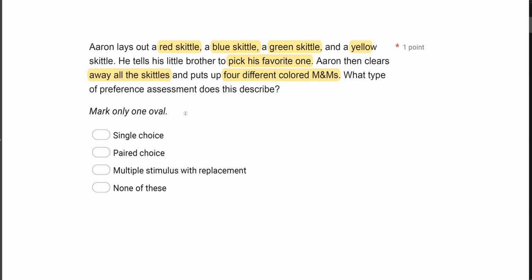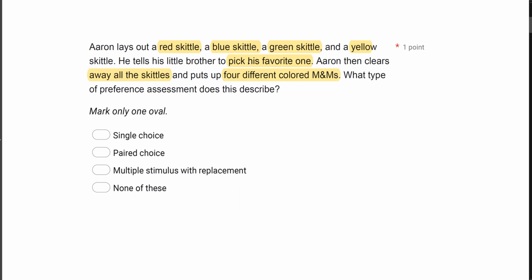Well, we know it's not a single choice because we've got 4 stimuli at once. We know it isn't paired choice because he's not presenting 2 at once. And why isn't it multiple stimulus with replacement? Because in multiple stimulus with replacement, the item that is picked remains, the other items are cleared away and replaced. In this case, even the item that was picked is taken away.